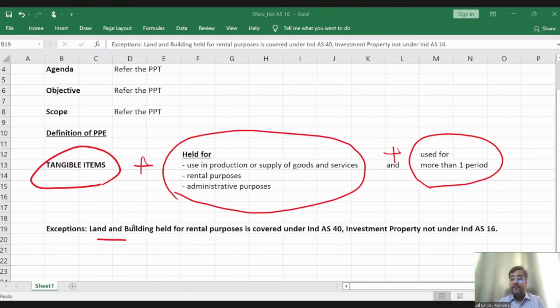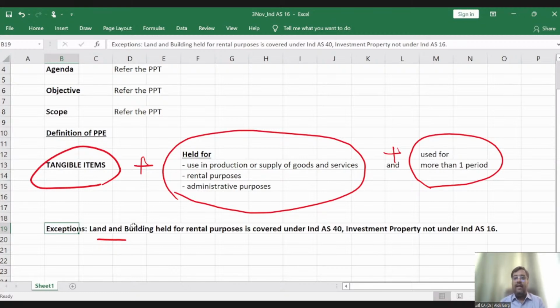So Manini, yes, generally it is 12 months. Manini is asking about computers and laptops. Of course, computers and laptops are also tangible items. But what about software? Manini, what about software? Is it a tangible item? Answer is no. So software is not PPE. It is an intangible asset, right?